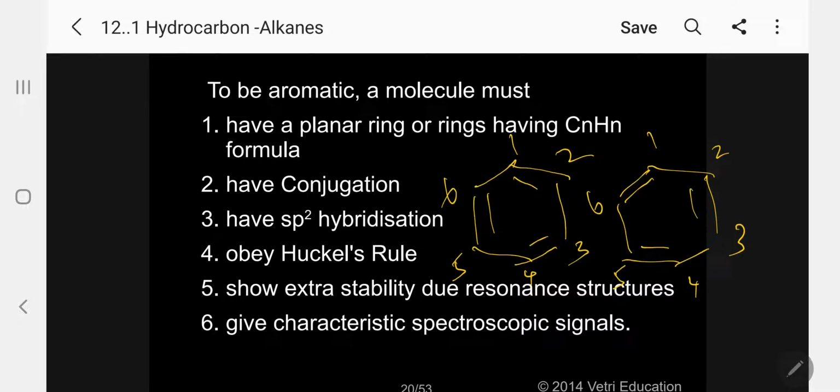I can put an equilibrium-type symbol like this. It is a mixture of these 2 resonance structures. How? In this structure there is a double bond between 1 and 2, here 1 and 2 is a single bond. 2 and 3 single bond here, 2 and 3 double bond there. 3 and 4 double bond, here 3 and 4 single bond. See here, so they are different. So, because of this resonance, these molecules show extra stability.